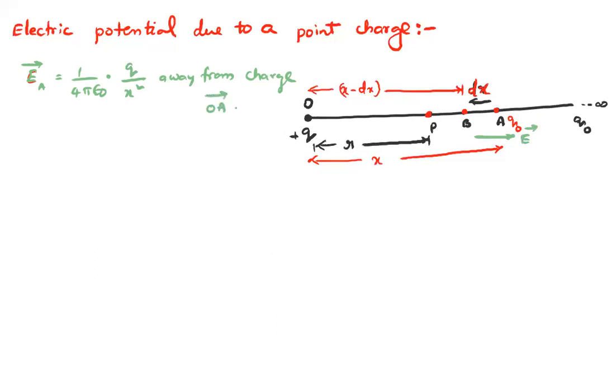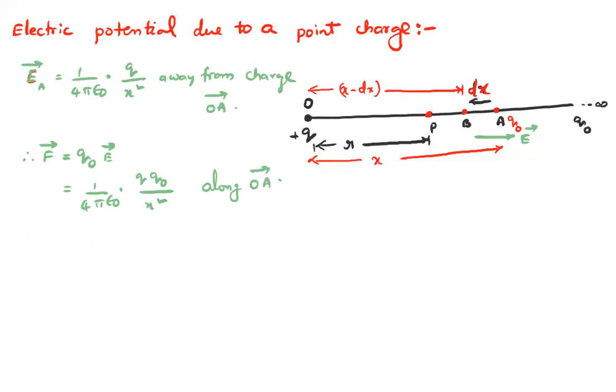Then it is moving. Therefore, what is the force experienced by the test charge at that point? Force is equal to charge into electric field, that is 1 by 4 pi epsilon naught Q naught by x square along OA bar.